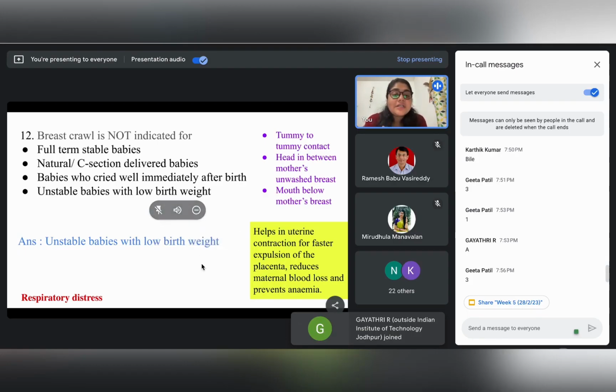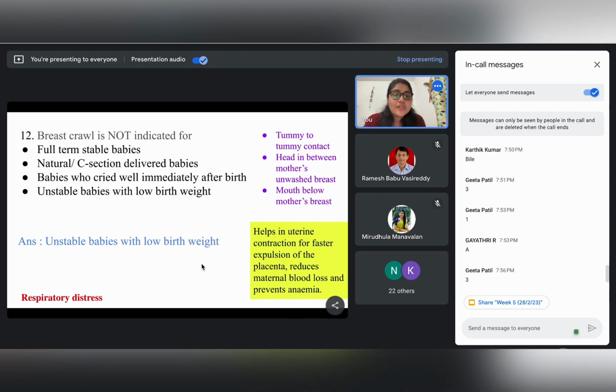Now, whenever the child is doing this breast crawl, this phenomenon should ensure three things. Number one, there should be a tummy to tummy contact, that the tummy of the child should be in contact with the mother's tummy. Number two is the child's head should be in between the mother's unwashed breasts, right? So the head should be in a position in between the mother's breasts. And number three, the child's mouth should be below the mother's breast.